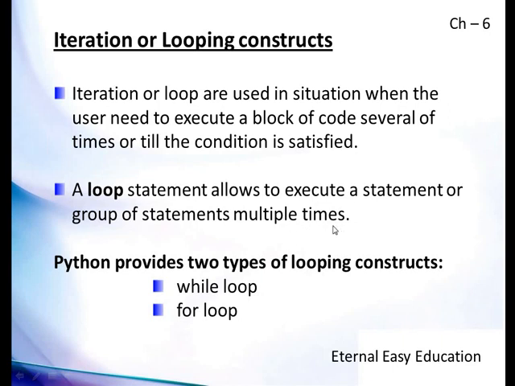So, if there is a need to execute multiple lines multiple times, then we have to use looping. So simply, looping is execution of statements multiple times. In PHP, the while loop and the for loop, two structures are allowed.